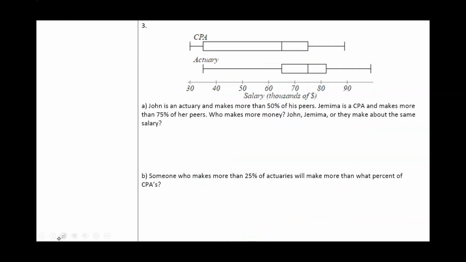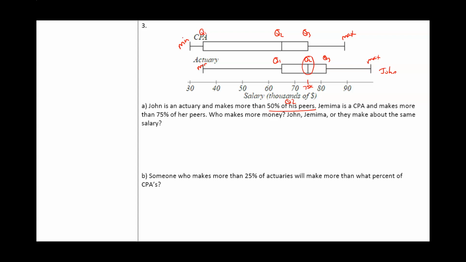Okay. Last example here. John's an actuary. So actuaries, this is John. And makes more than 50% of his peers. So 50% means Q2. So first thing, let's label these as minimum, Q1, Q2, Q3, max. And John's an actuary, makes more than 50% of his peers. So for actuaries, 50% would be Q2, which is going to be 75,000.